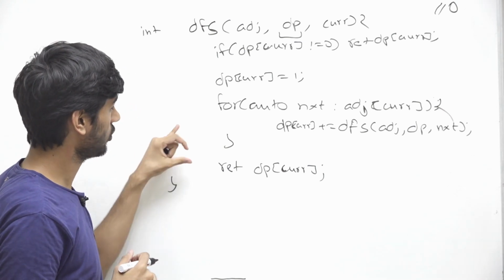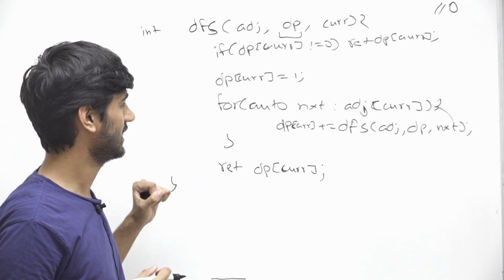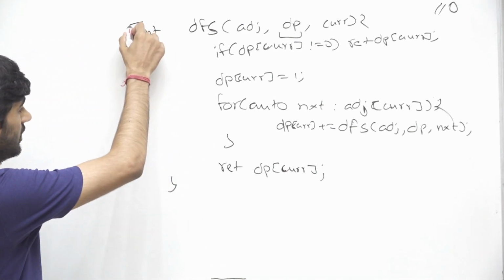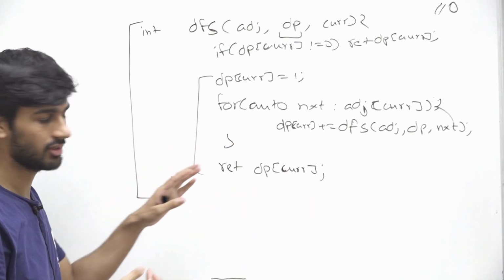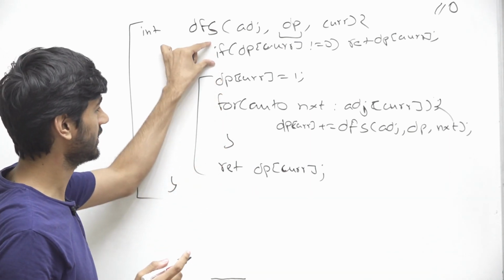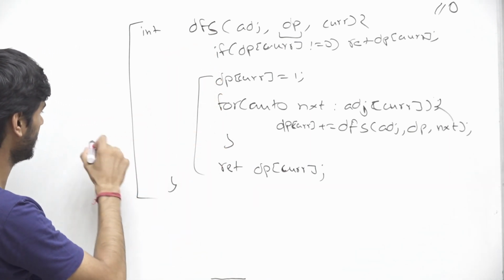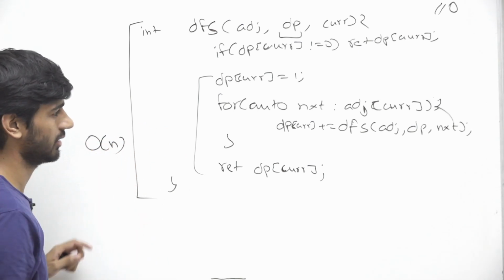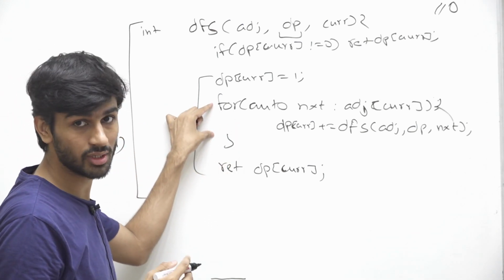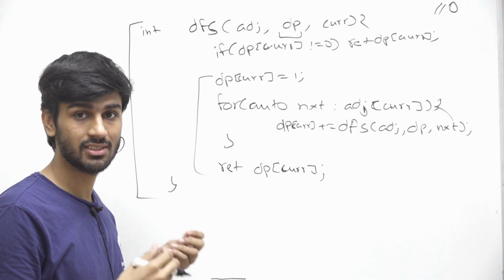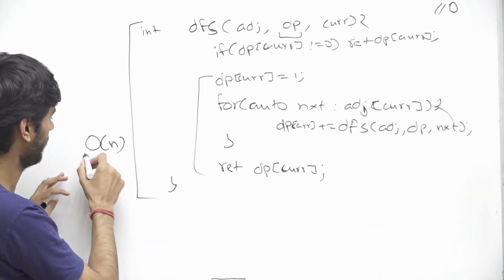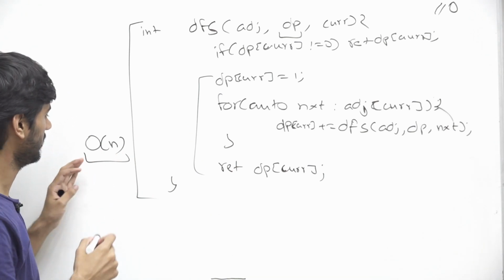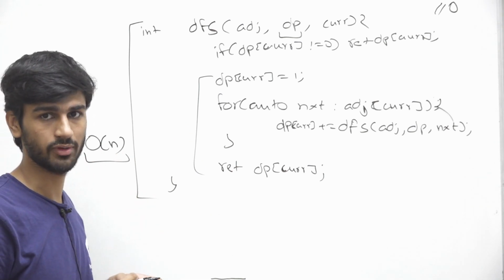Now if we talk about the time complexity, this part will run only once for every node, because we are having this check, right? So the overall time complexity will be order of n, because this for loop will run in total e number of times, which is the number of edges, and the number of edges is n minus 1. So the time complexity will be order of n, and the space complexity will also be order of n, right?